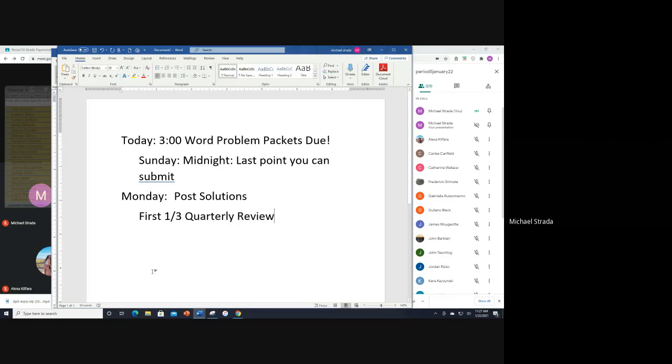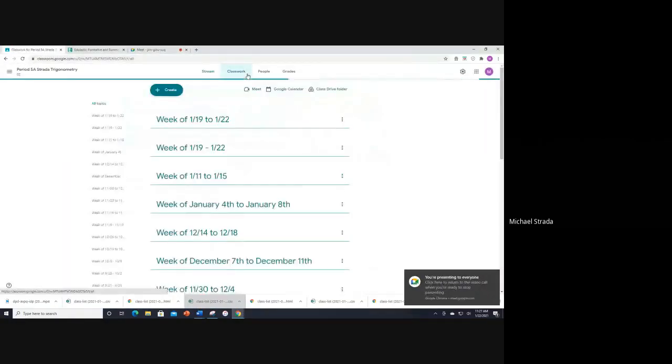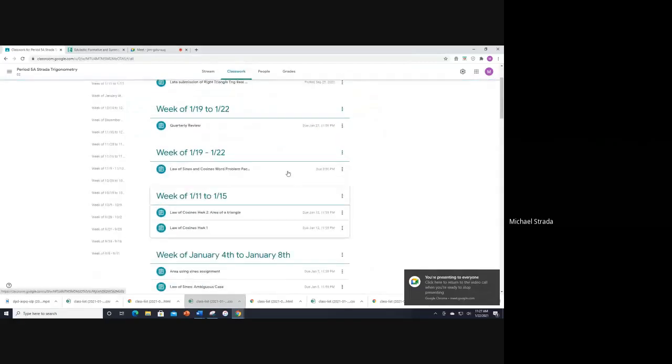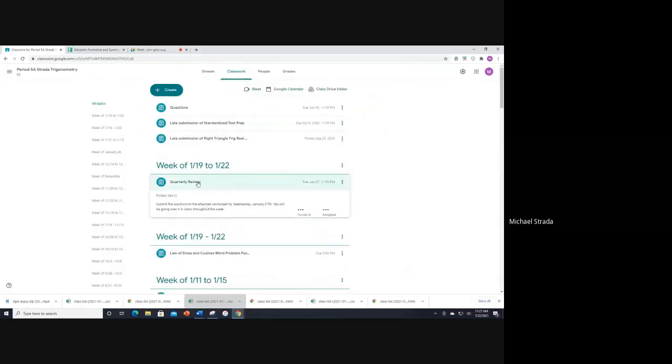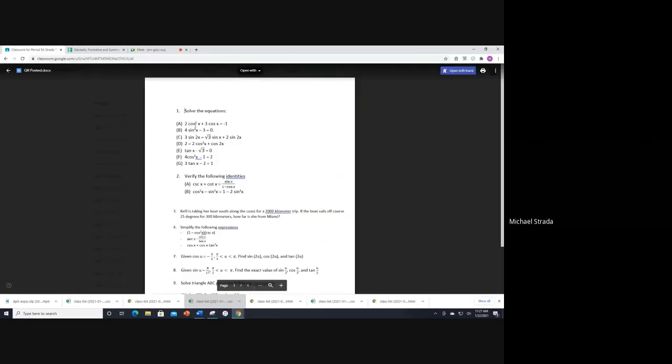Okay. So when you're looking in your Google Classroom, there's your quarterly review. The first third is numbers 1 and 2, so we're going over numbers 1 and 2: solving the equations and verifying the identities.